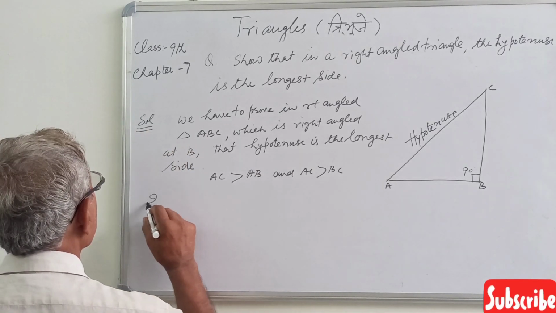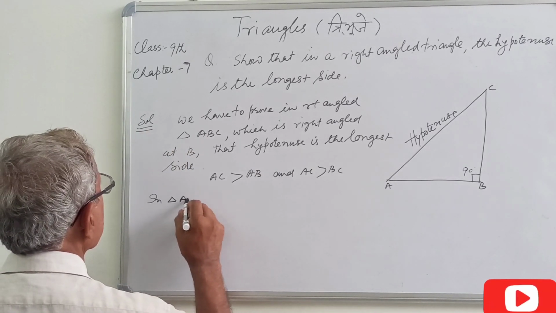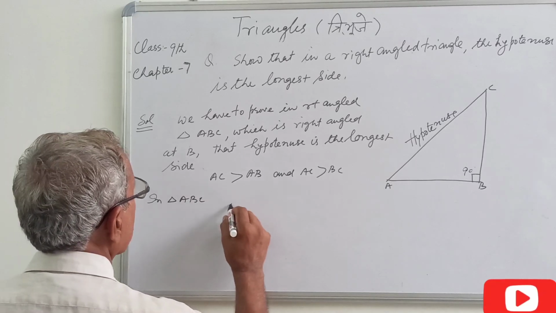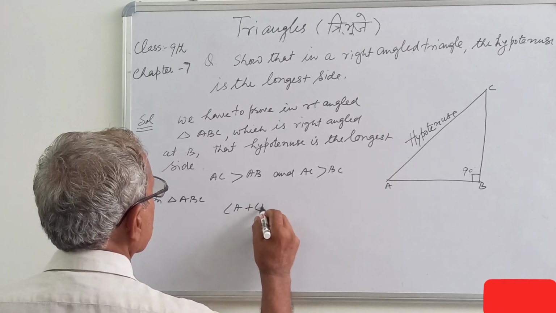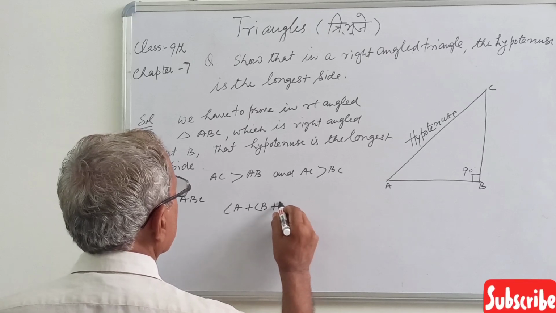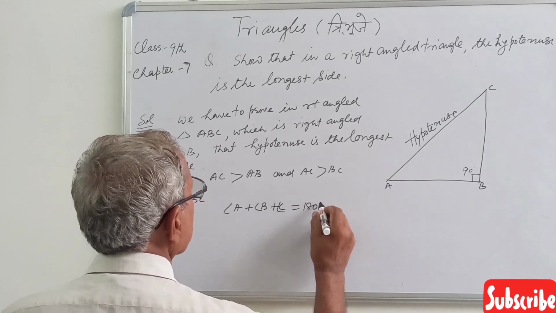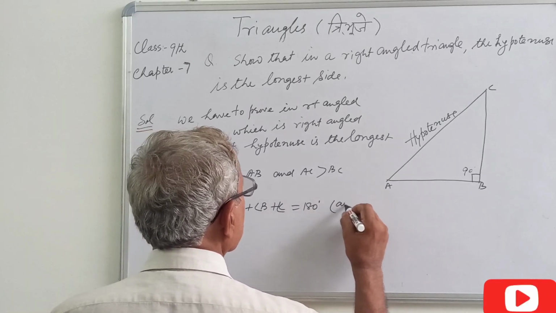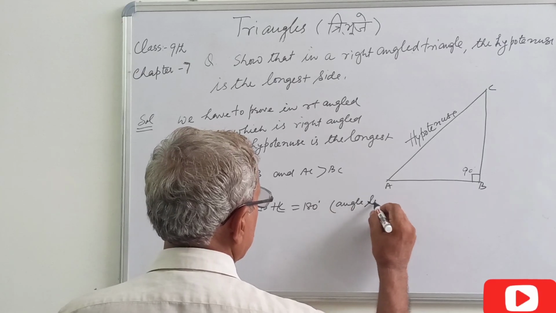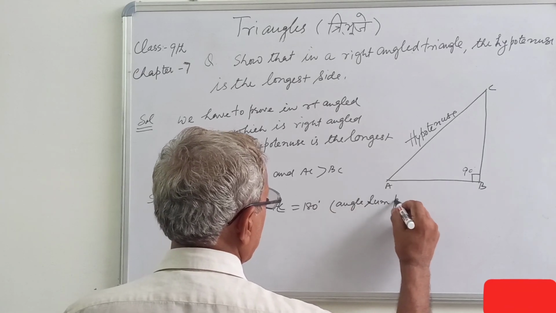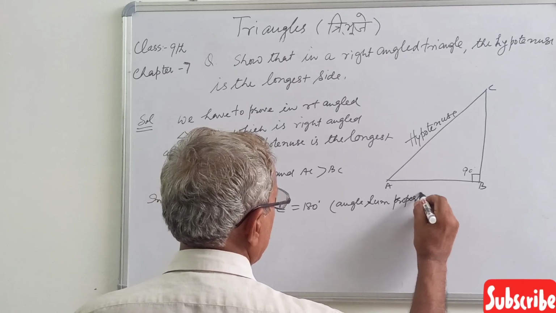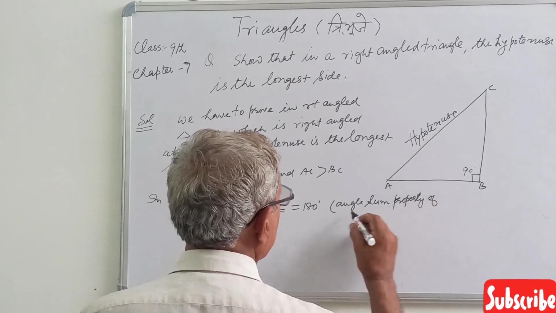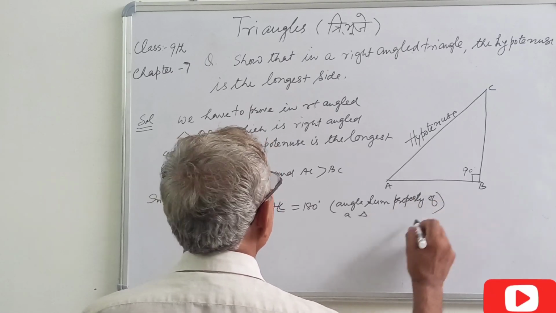So in triangle ABC, angle A plus angle B plus angle C equal to 180 degrees. Angle sum property of a triangle.